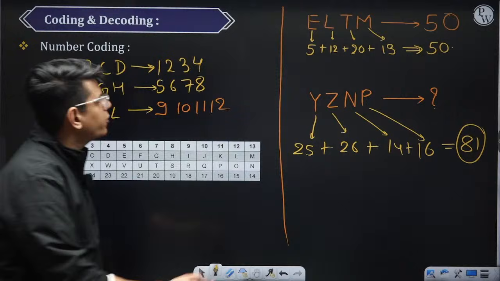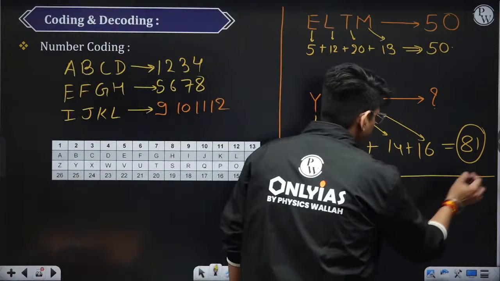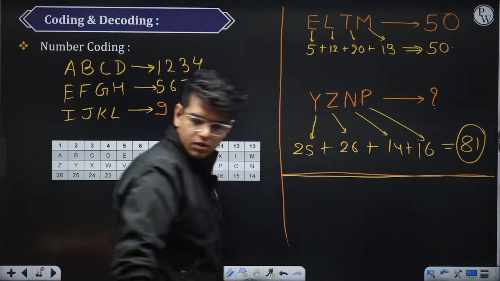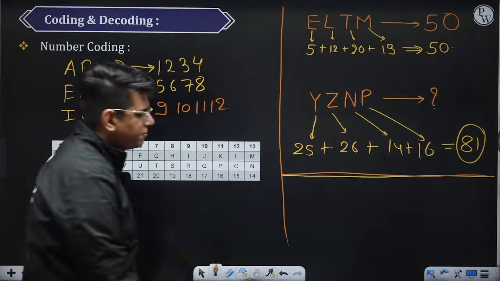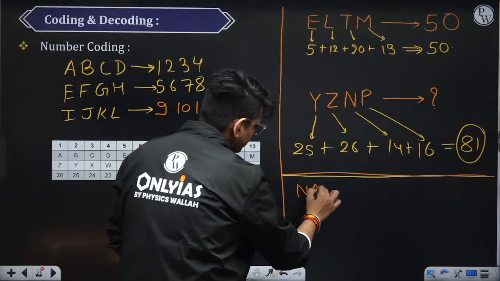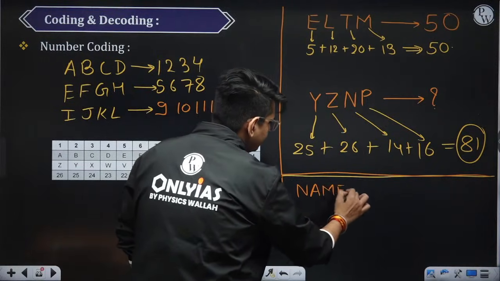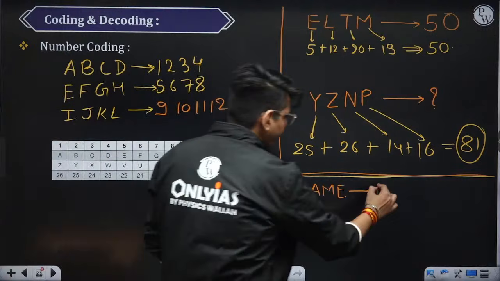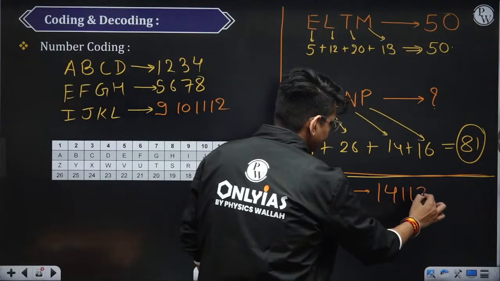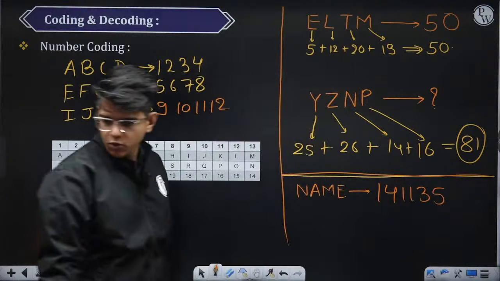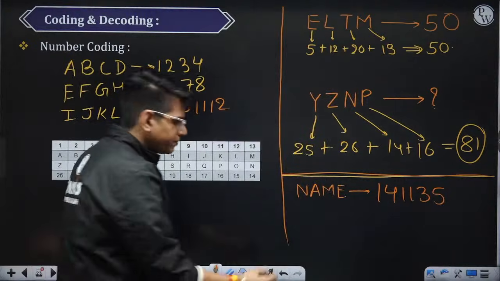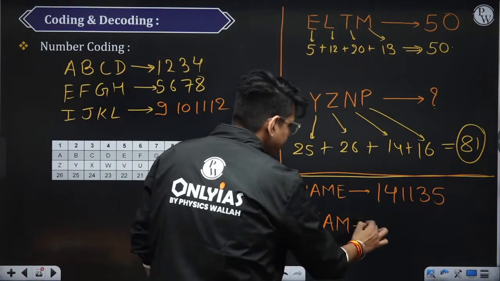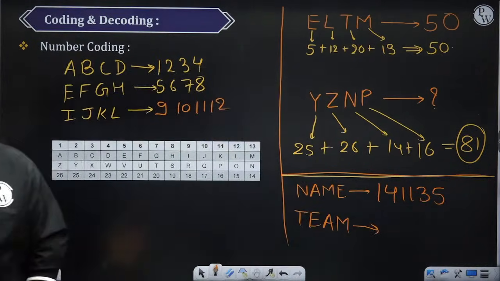ओके चलो एक क्वेश्चन और सॉल्व करो फिर. One more question. If the code for name is 14 1 13 5, what is the code for team? If the code for name is this, what is the code for team?